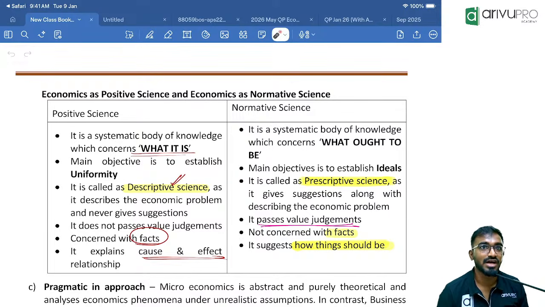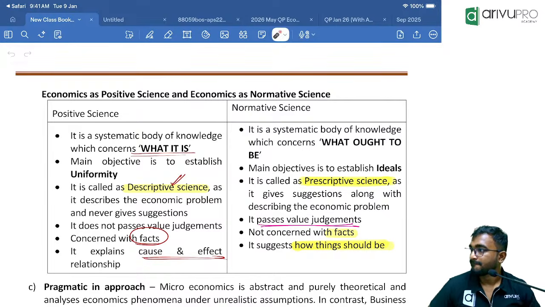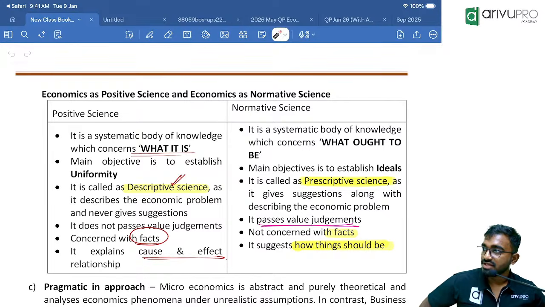Ideals means like I need to be like a role model. Ideals. This is what is suitable, this is how it should be. In a very suitable way to understand: this is what it should be, this is how things have to be. Ideals. Preferable. Or we can call it as what? Preferable. Is everyone clear, or should I still give another example?